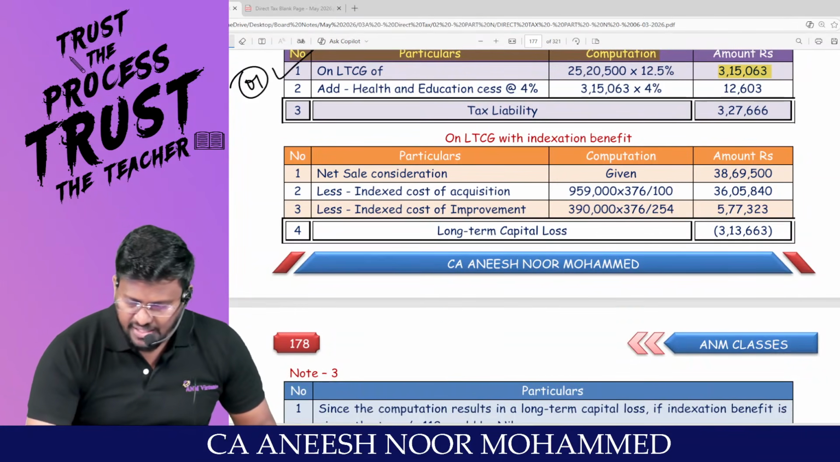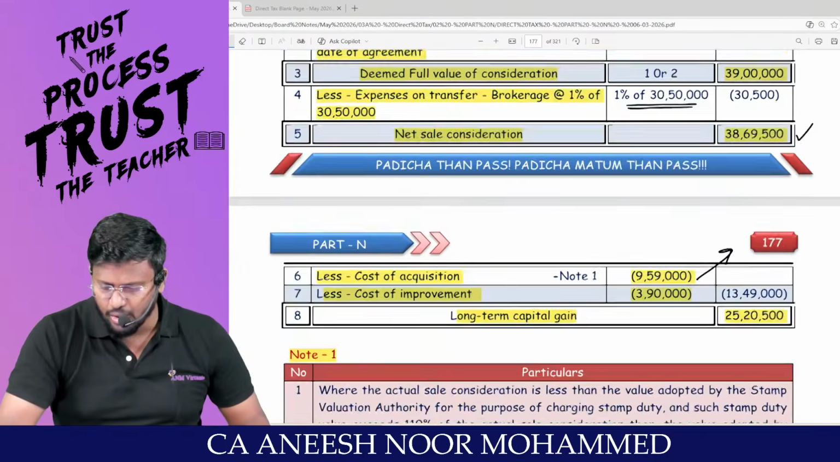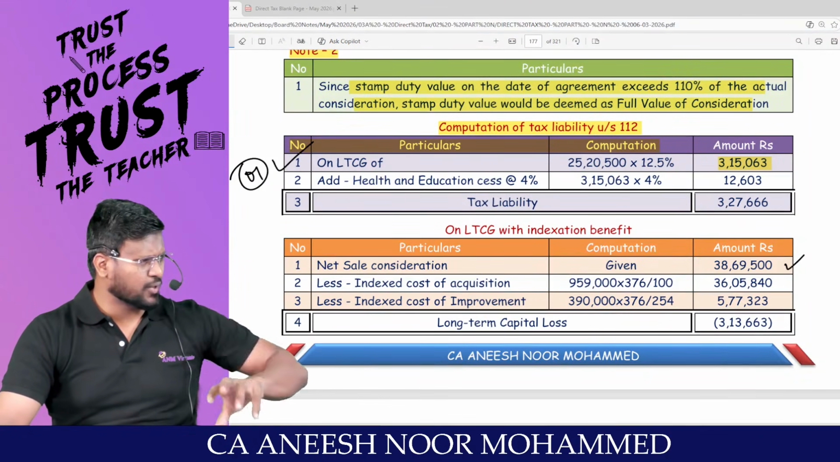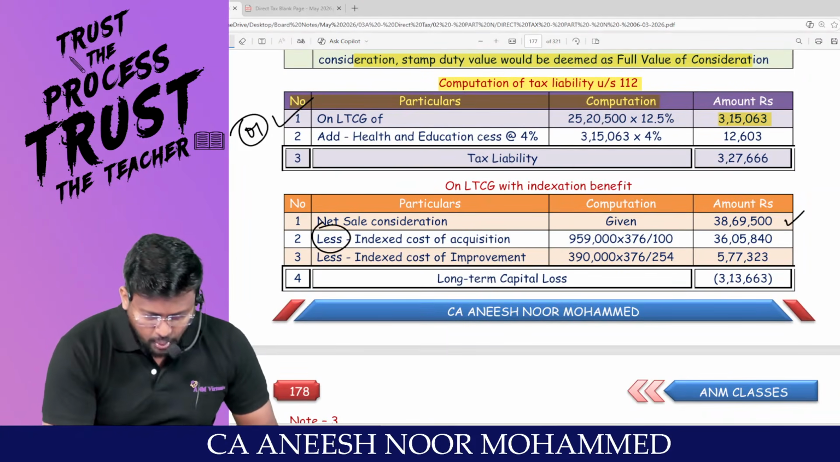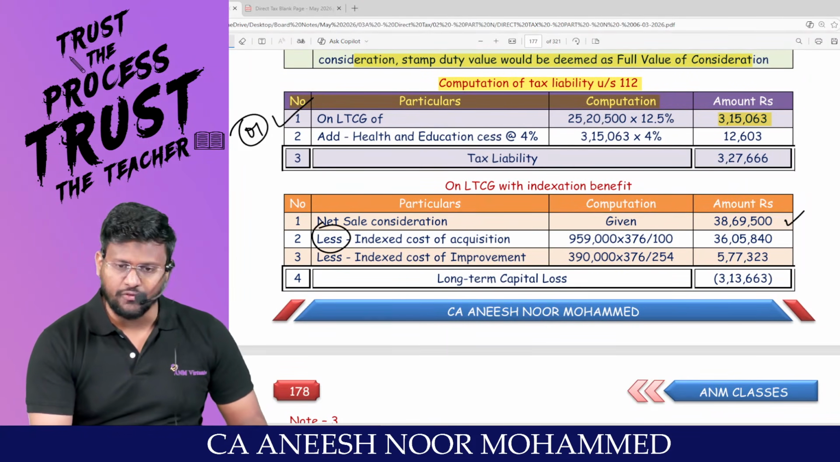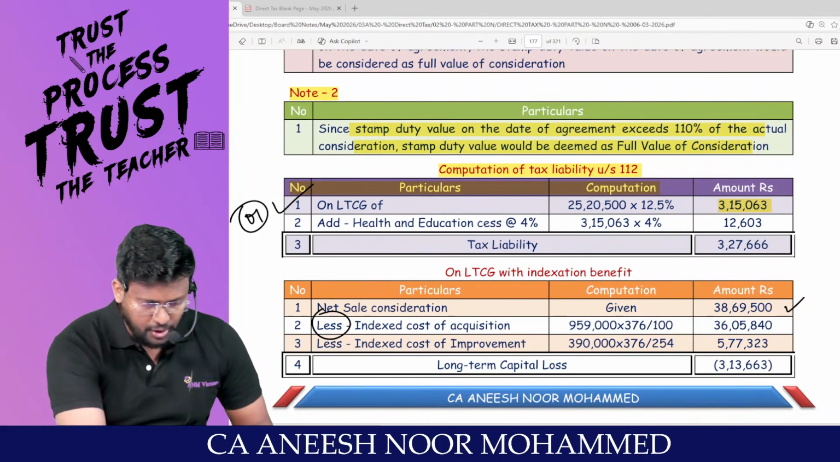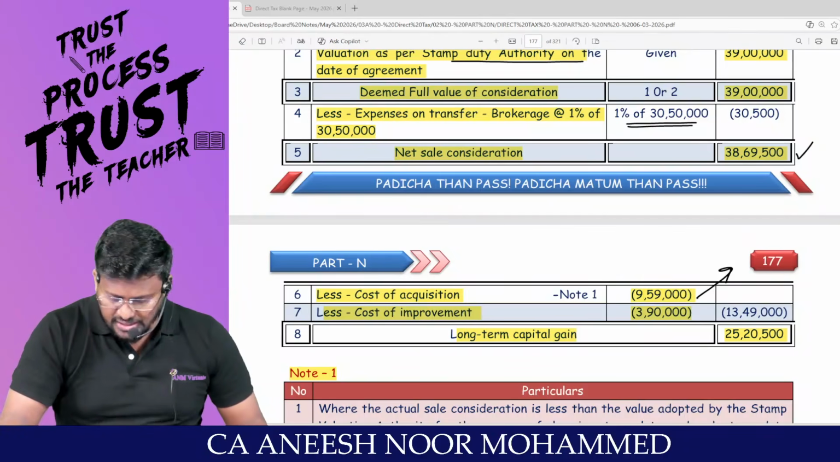Or rework the capital gain by applying the benefit of indexation and pay tax at 20%. Come on. Net sale consideration, already we worked out: 38,69,500. From here only the answer will change, because full value of consideration less expense on transfer will be the same under both. Less indexed cost of acquisition. It's not cost of acquisition, it's indexed cost. What is the cost of acquisition? 9,59,000.